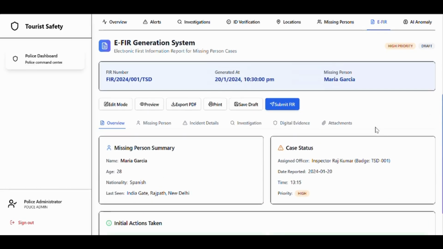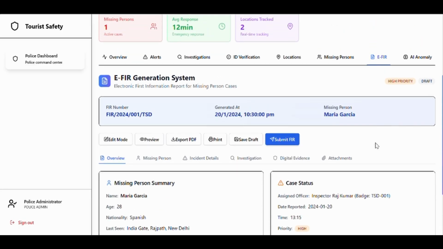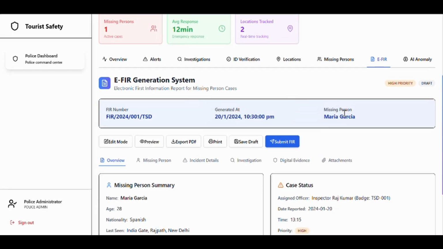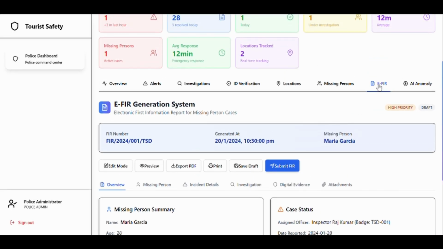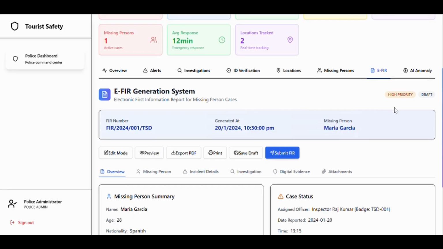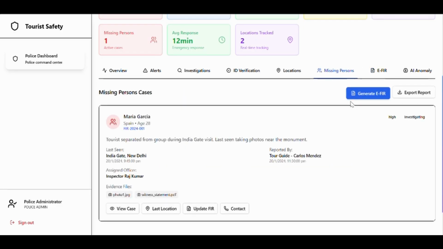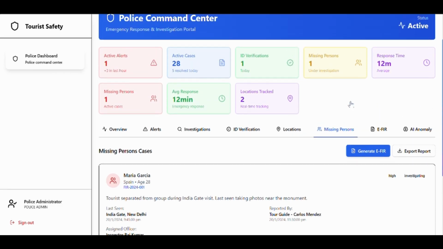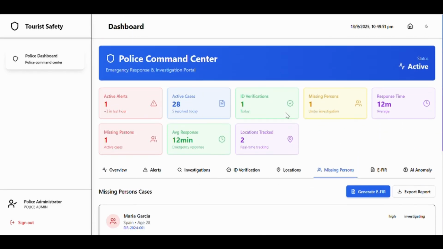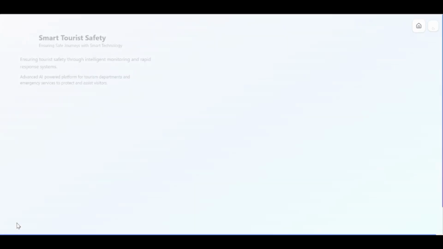Now, they can access digital ID records, view alert history, and track last known locations of tourists. Automated EFIR generation is available for missing person cases, streamlining investigations for the police. The police can respond to panic alerts, coordinate with emergency operators, and monitor zone entry or exit events, fulfilling every requirement for law enforcement in the brief. Next, let us go to our admin dashboard.